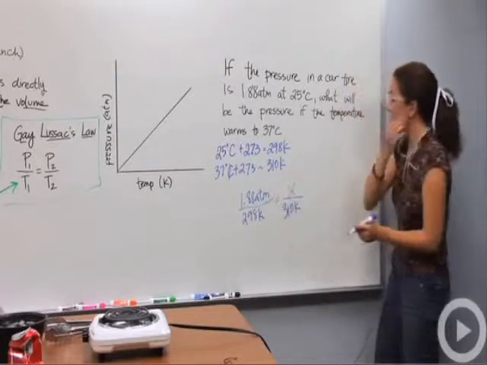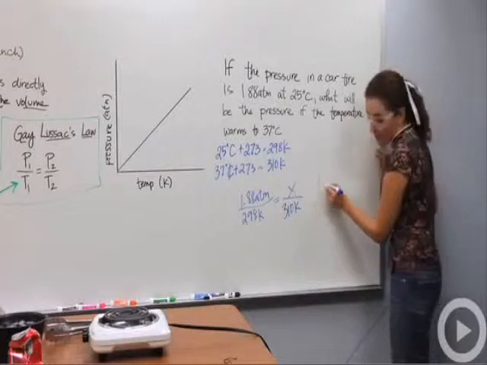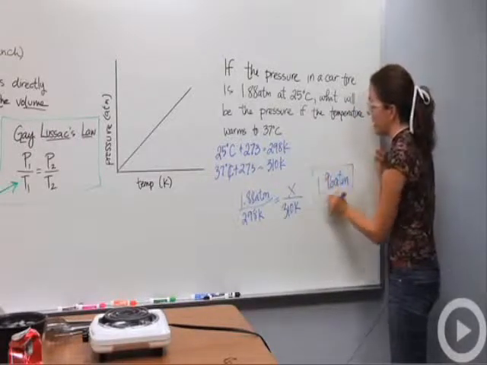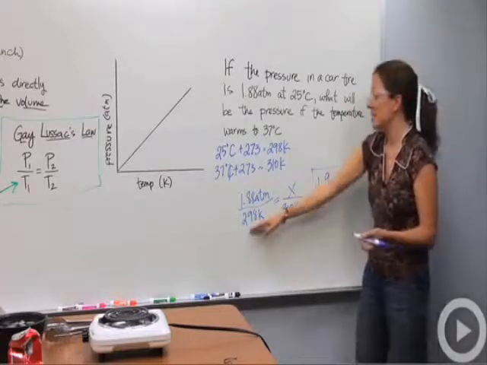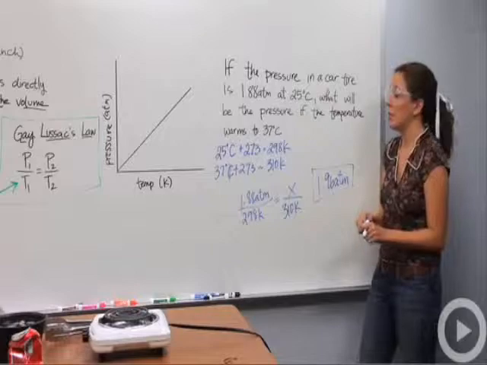We cross multiply: 1.88 times 310 divided by 298, and it's going to give me 1.96 atmospheres. The pressure inside the tire is actually going to increase, as expected, because temperature also increased. So this is an example of Gay-Lussac's law in an everyday application.